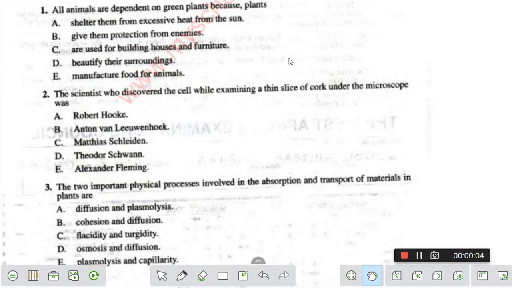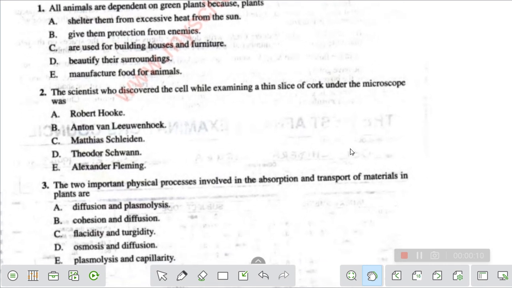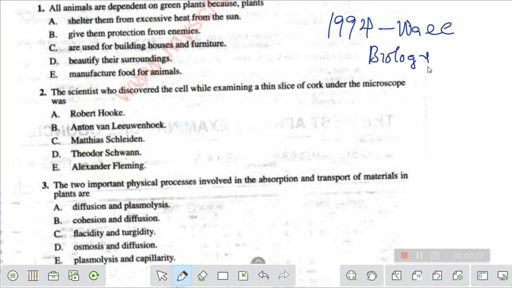So we are going to be solving a question on Waec, the year is 1994 Waec question on biology. So that's what we are going to be studying now. So we are going to solve it.